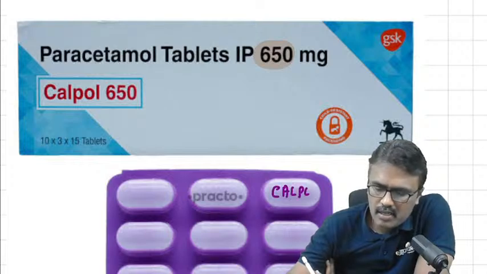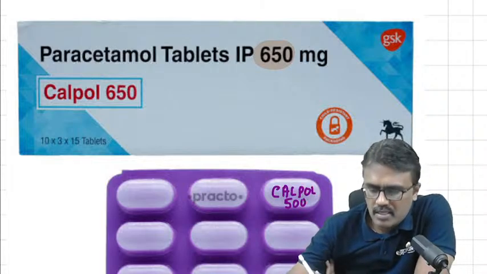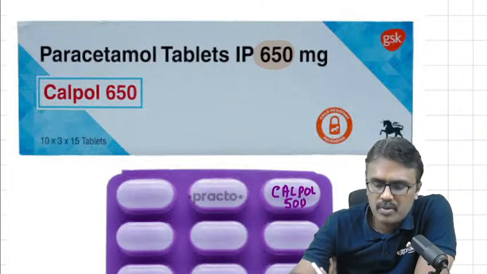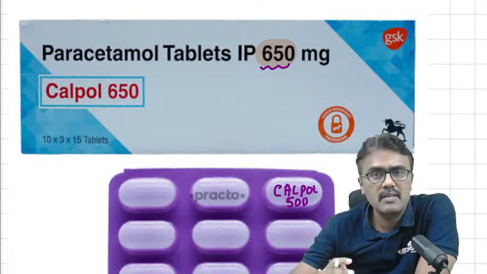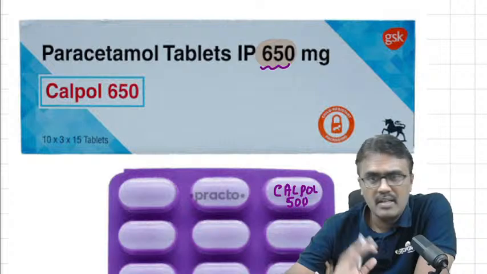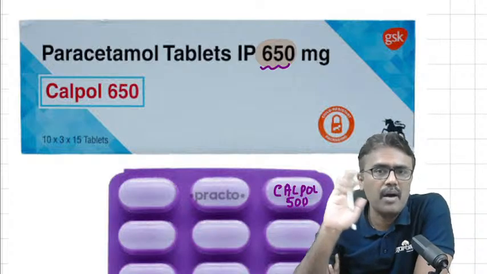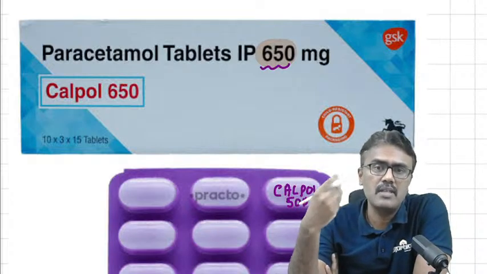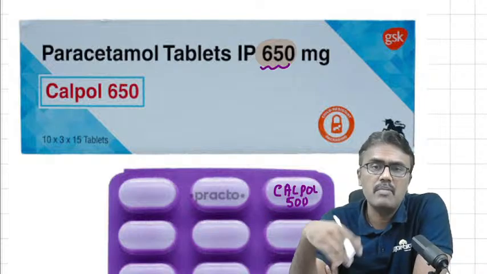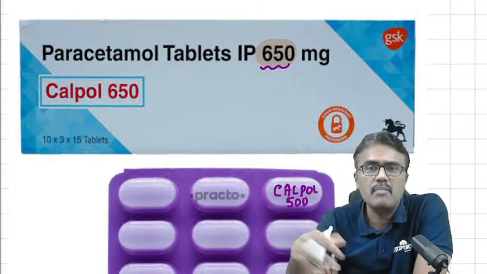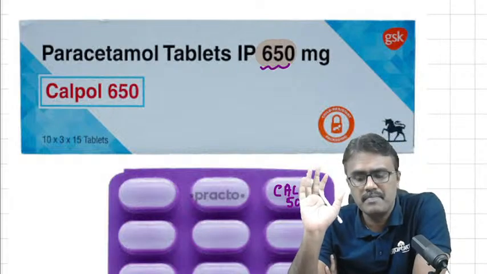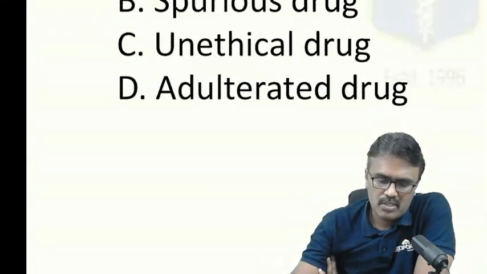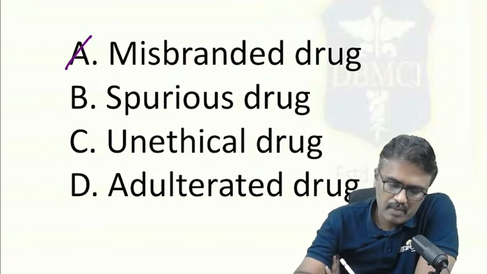By mistake, they have put Calpol 650 instead of Calpol 500. This is called a misbranded drug. Simply remember, the problem is in labeling. They may have missed the expiry date, the manufacturer name, or the drug schedule. All this comes under misbranded. So as per the question, it is misbranded, but let us not stop here.